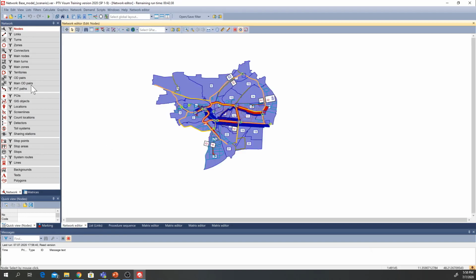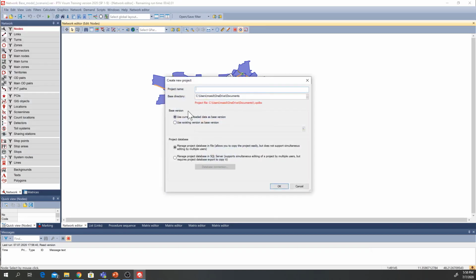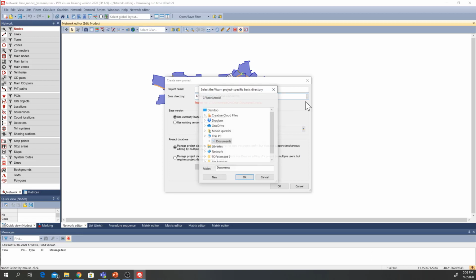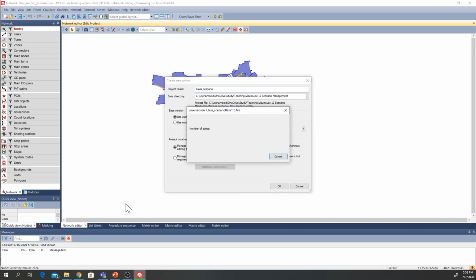Now next we will try to create the scenarios that we just saw in the lecture. So simply we can go to File, Scenario Management, New Project, and here I just selected my directory and also defined the project name as class scenarios. And then we can say that the base version is use currently loaded data as the base version. Then you can simply press OK, and it basically creates all the files in the directory we specified to generate the class project.